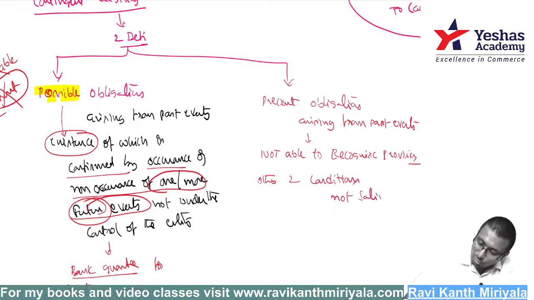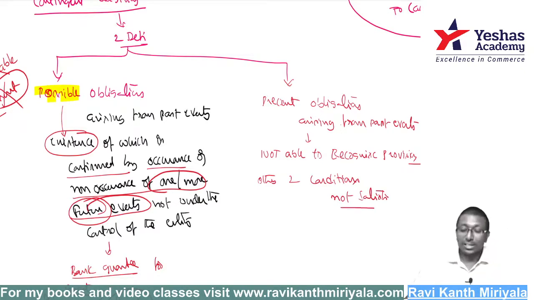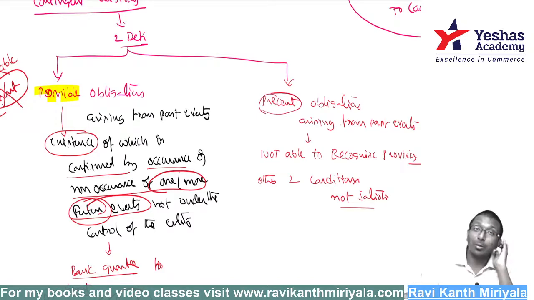Just now I told you, when you want to make a provision, you should satisfy three conditions. If you satisfy all three conditions, then yes, you have to make a provision. If you satisfy only one condition, there is a present obligation. I understand that there is a present obligation, but I don't know how much I am liable. I am not able to measure it reliably. The other two conditions are: there is a probable outflow of economic benefits, and it can be measured reliably. I know I am liable, but I don't know how much. When you don't know how much, how can I make a provision?